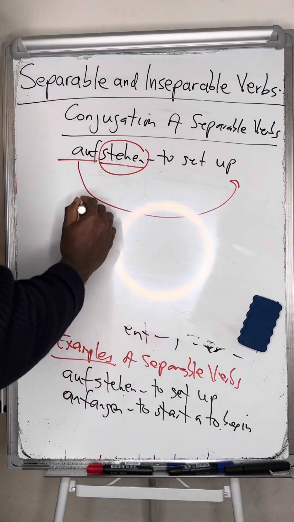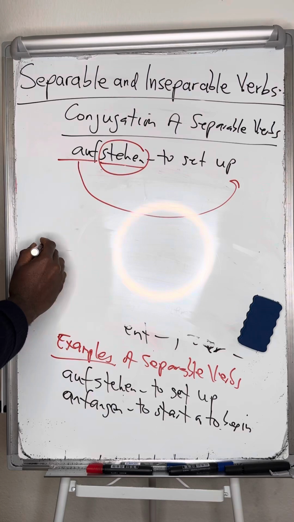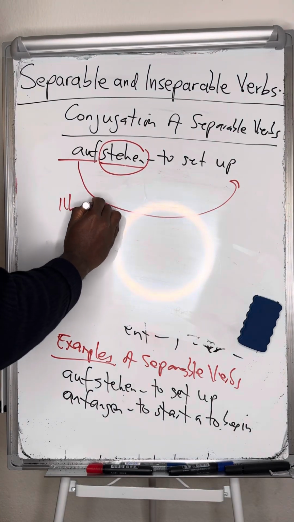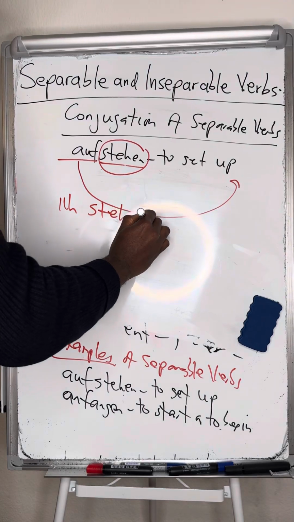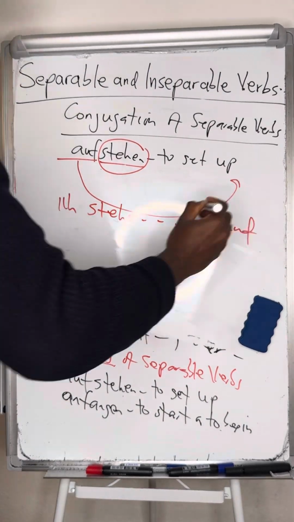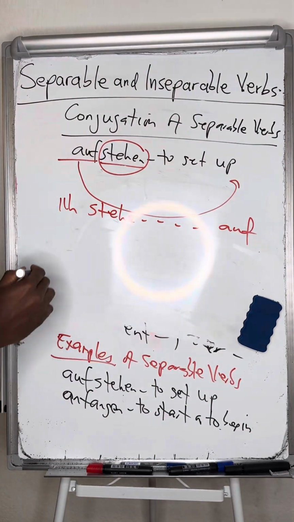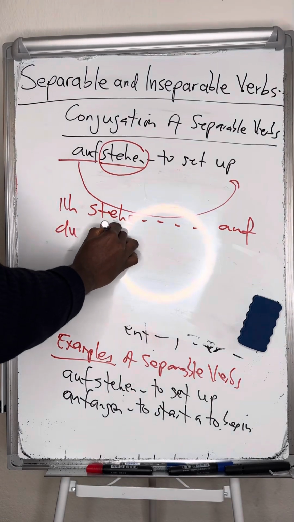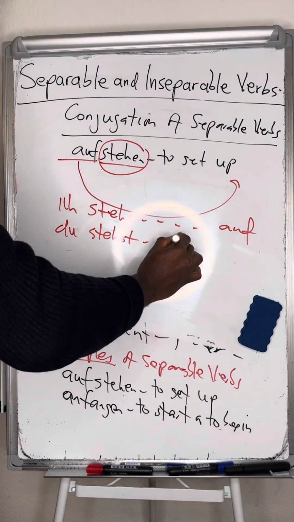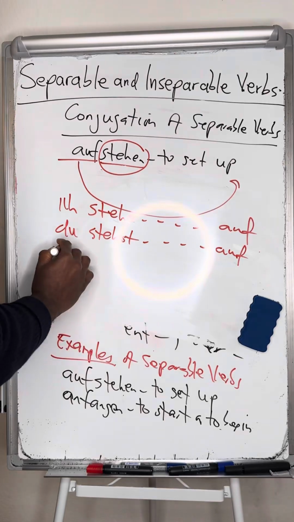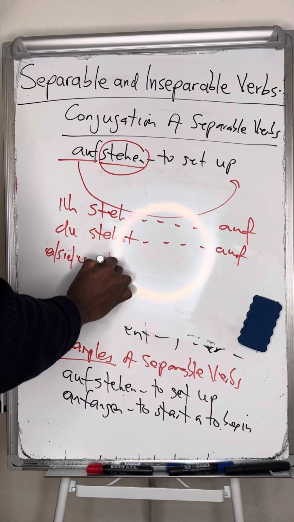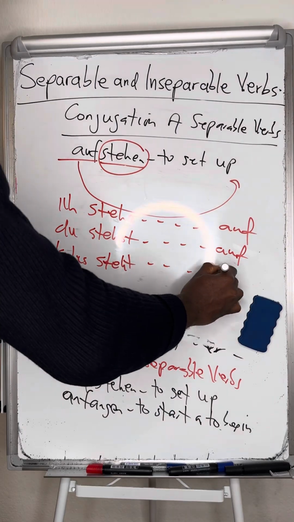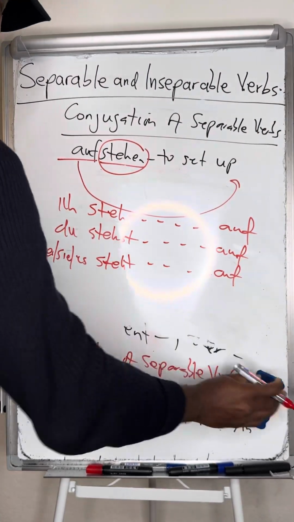What do I mean by this? I want to conjugate aufstehen. So I will say ich, I conjugate the body while the prefix goes to the end. Ich stehe auf means I get up. Du stehst auf. Er, sie, es steht auf.